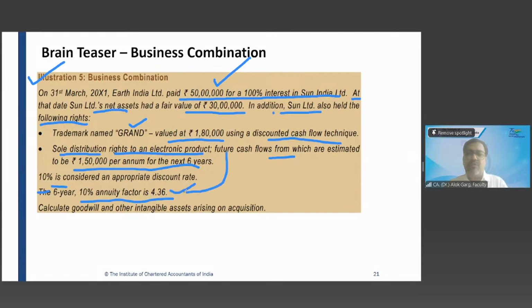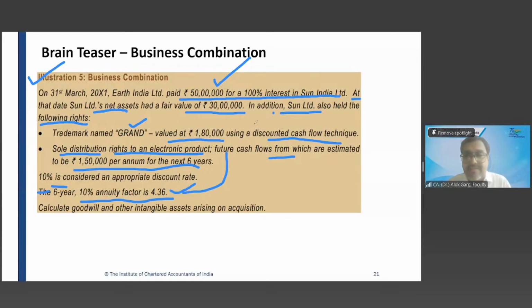So what is the use of these 4 lines? What is the use? Discount the annual cash flows for the next 6 years. These will be calculated, and what is left will be our goodwill. Okay, so you are very advanced. I am asking what is the use of these 3-4 lines you are given. To arrive at the present value of future cash flows. So this is another intangible asset, the sole distribution right.